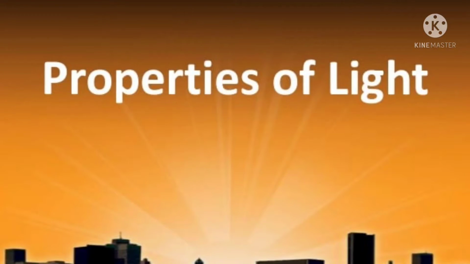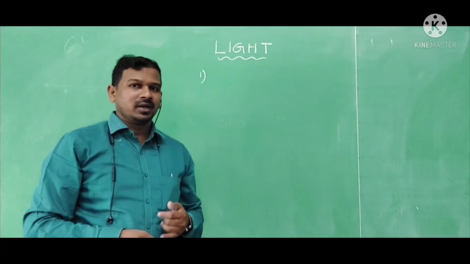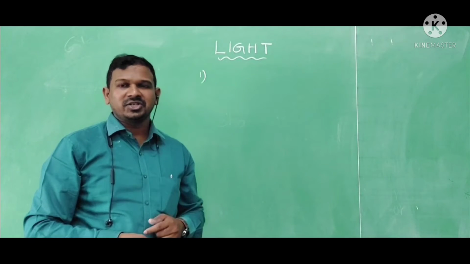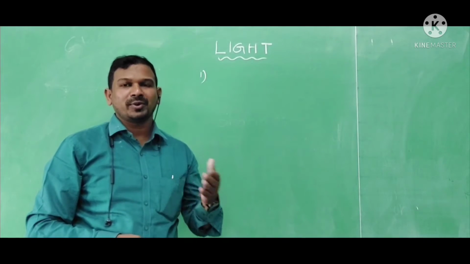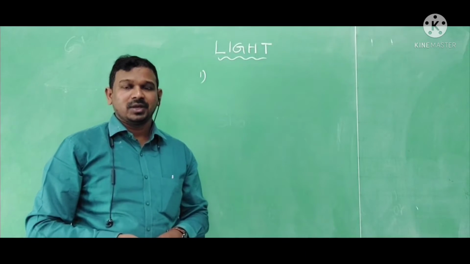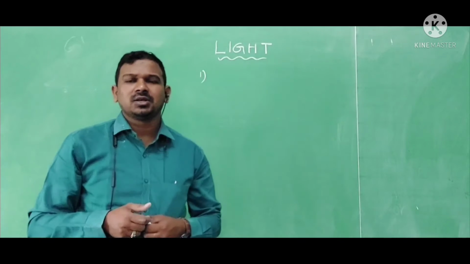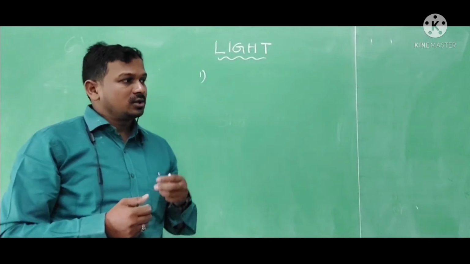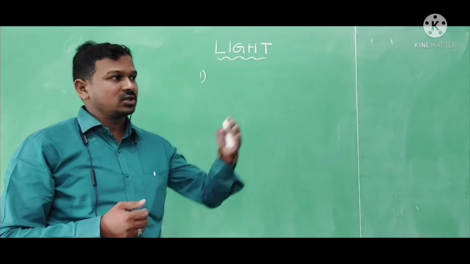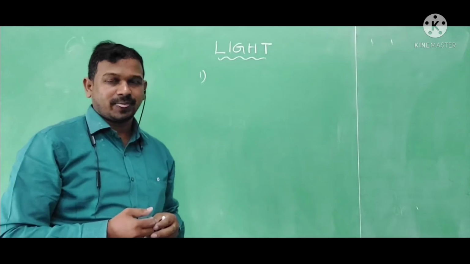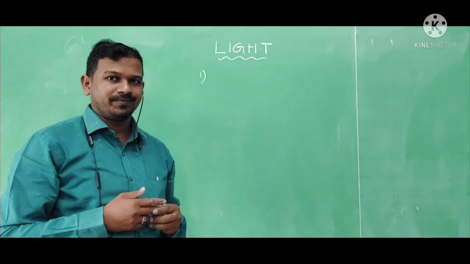Now we are going to discuss the properties of light. We discussed the shadow. It is also one of the properties of light. Now we are going to discuss some more properties. When we switch on a torch, what will happen? The torch will focus the light to far distances. How will this light go?